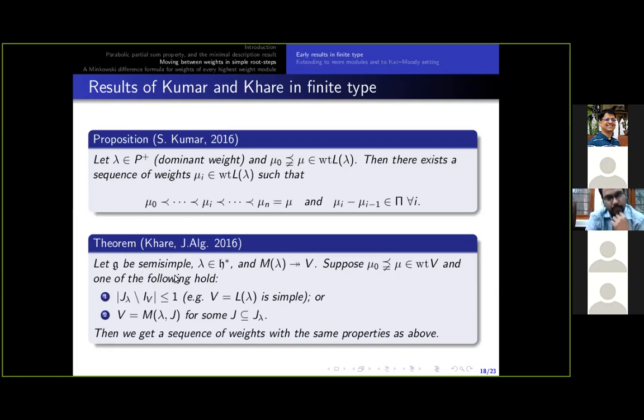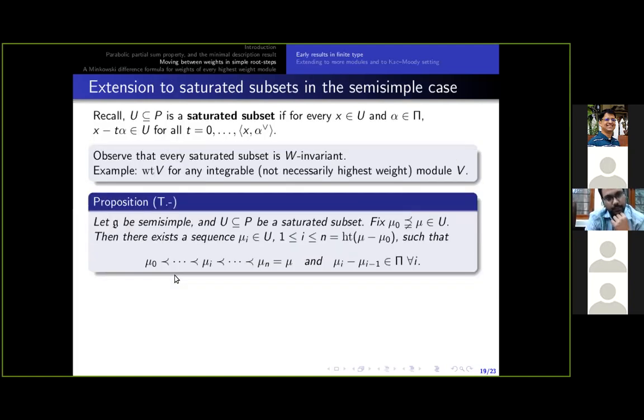Now we aim to first extend this result to more modules in the semisimple case, and before we take it to the Kac-Moody setting. I showed in my paper the same result for any integrable module, not necessarily highest weight or having finite dimensional weight spaces, etc. We could show it for any integrable module, or more generally, for any saturated subset of the lattice of weights.